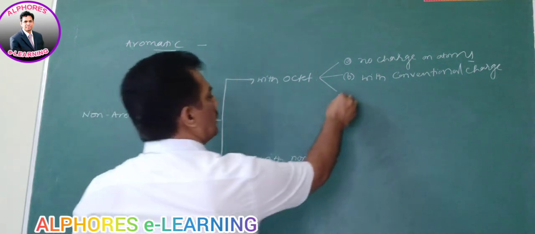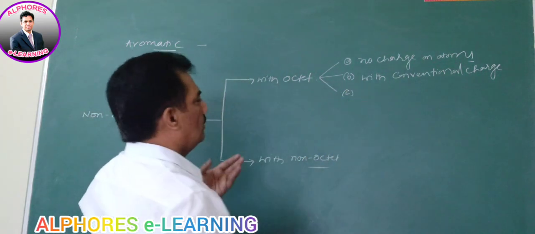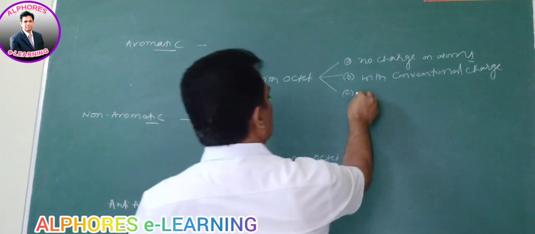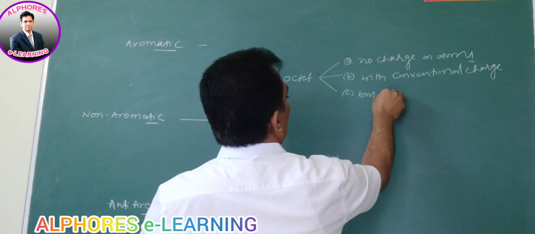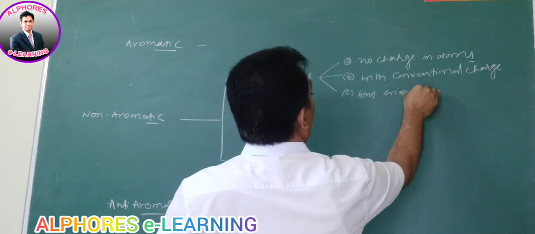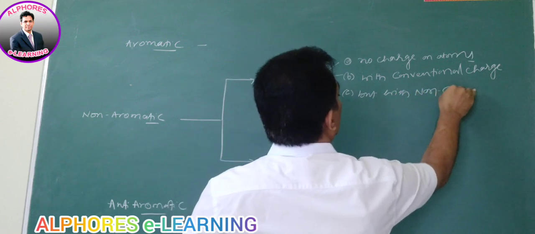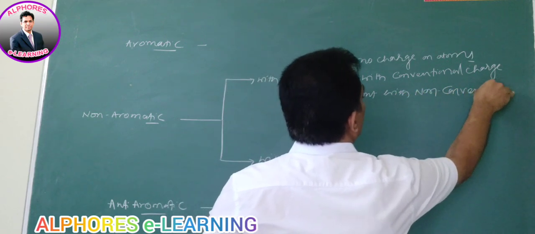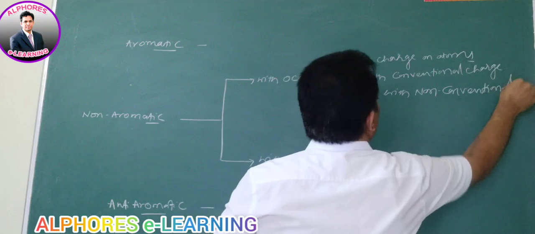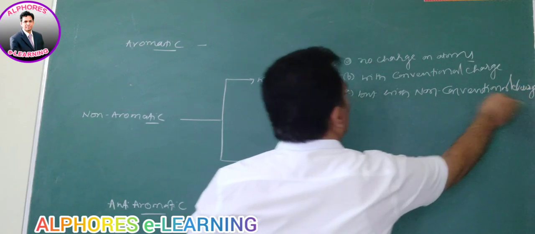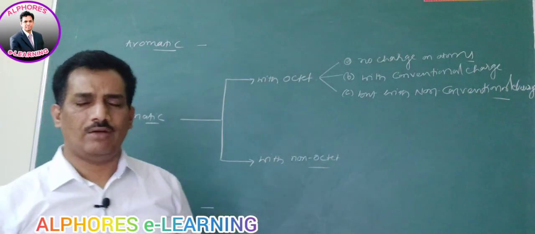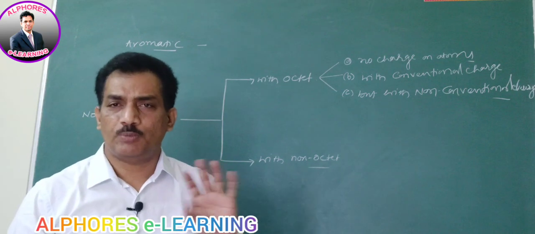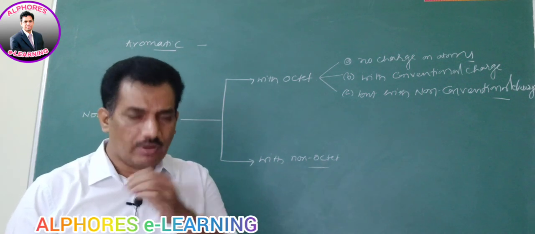And the third one is nothing but with octet, but with non-conventional charge. Here we are not concerned about the electronegativity, whether it is having positive or negative charge. Irrespective of that, at least it is following the octet rule.